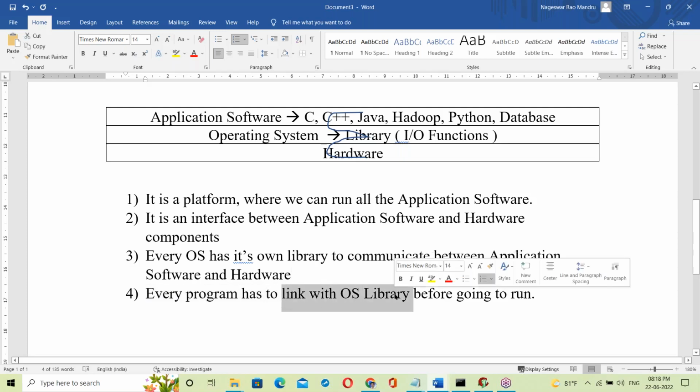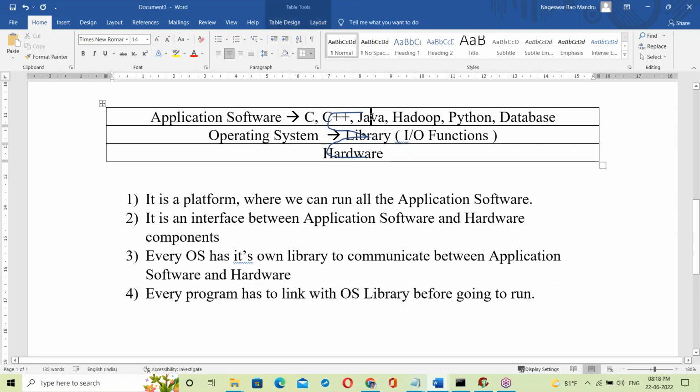Next, a Java program, and how it links with the OS library. Python scripting too, I will explain that link practically. Static linking and dynamic linking we'll discuss tomorrow.